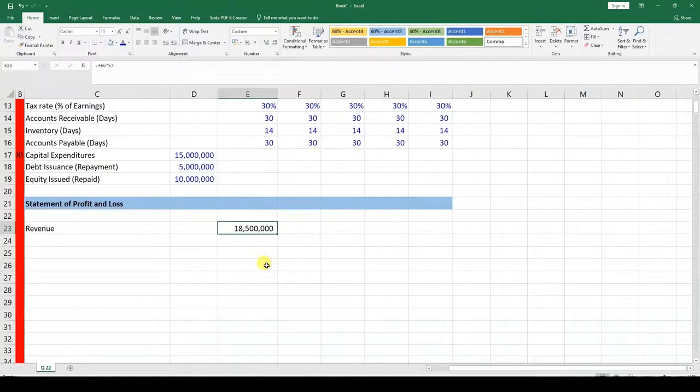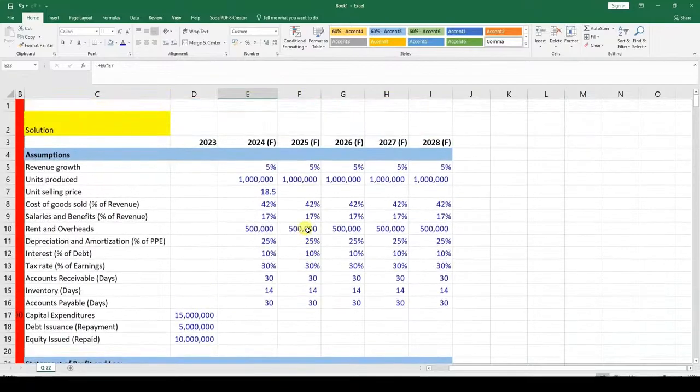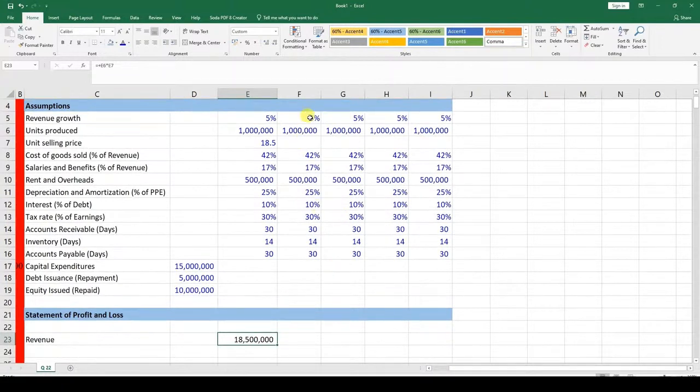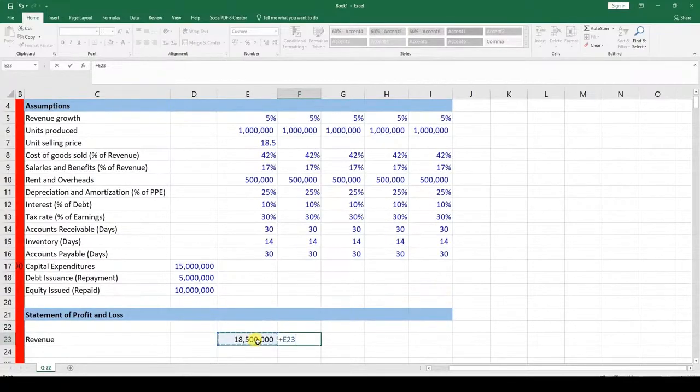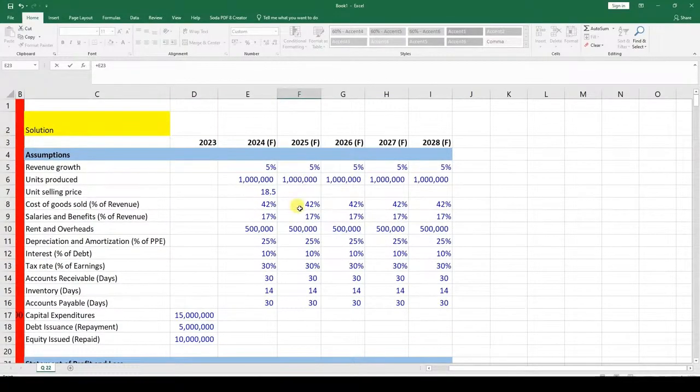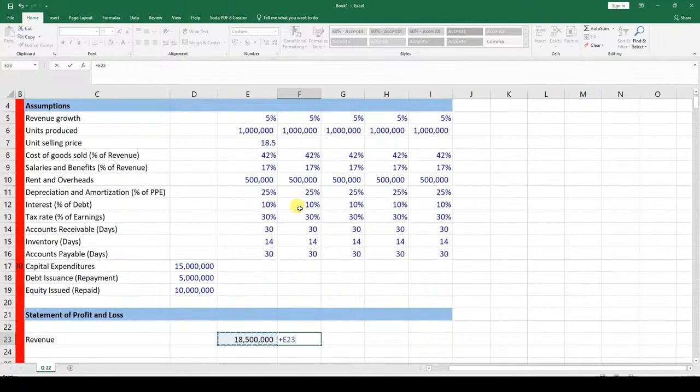So how do we model now the years 2025, 2026, and so on and so forth? So we are saying that the growth rate is 5% moving forward. So it's pretty simple. You pick the previous revenue and you add a factor increasing the previous revenue by 5%. How do we do that?